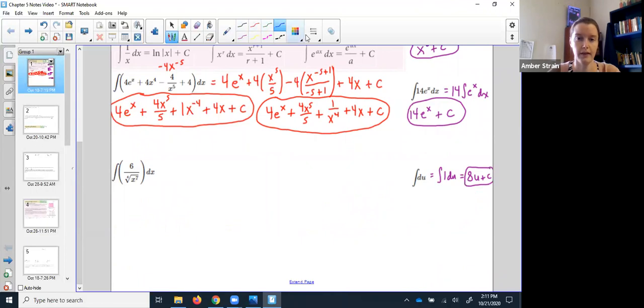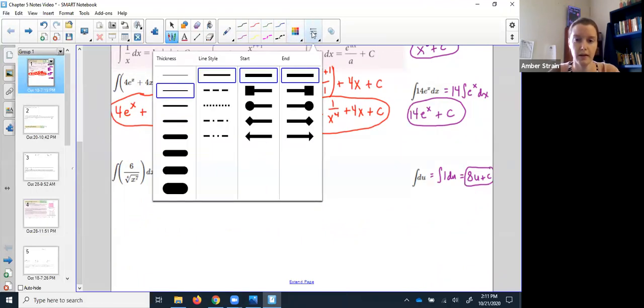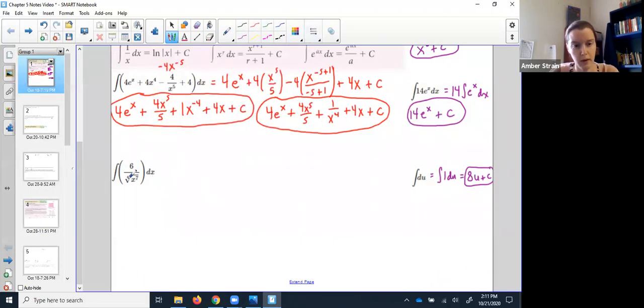All right, now this one looks like a huge mess, but don't worry, we just need to rewrite it as a power. Without integrating it, I'm just rearranging things. This is 6, and then this is x to the power of negative, because it was on the bottom, 7/4. Remember, roots in the ground, so the roots are the denominator of the power. Don't forget your dx there.